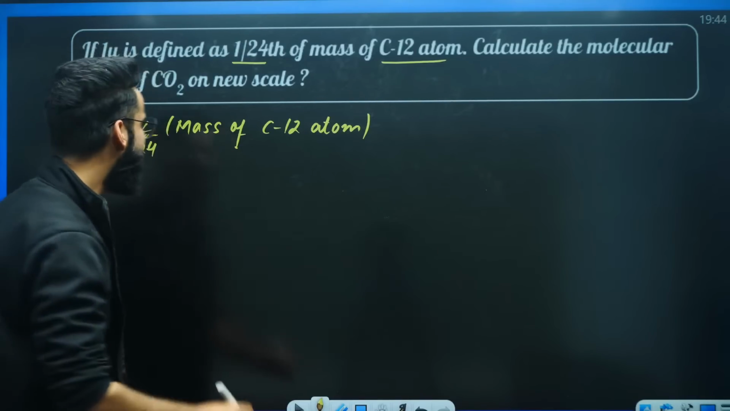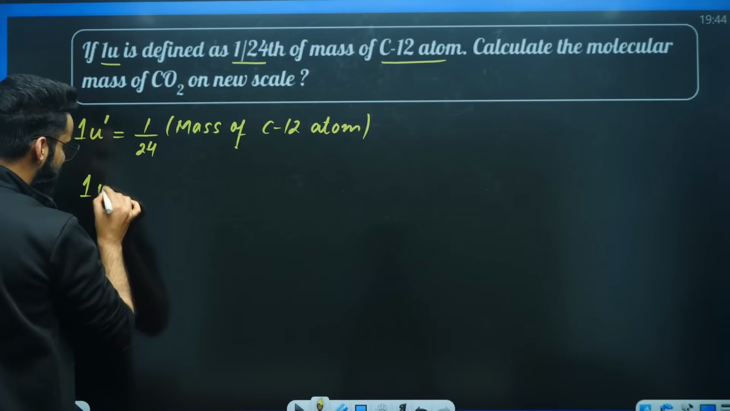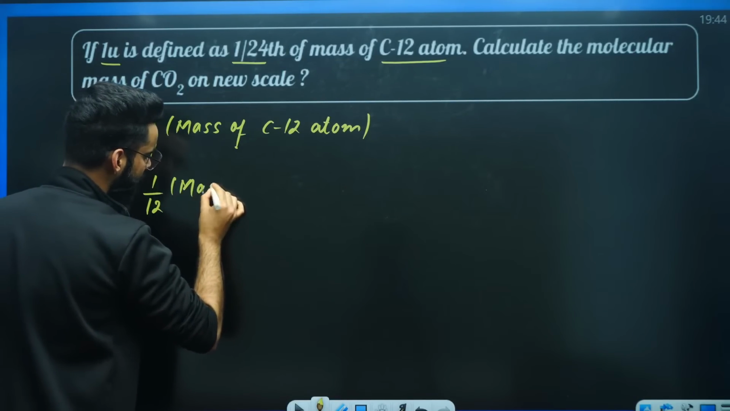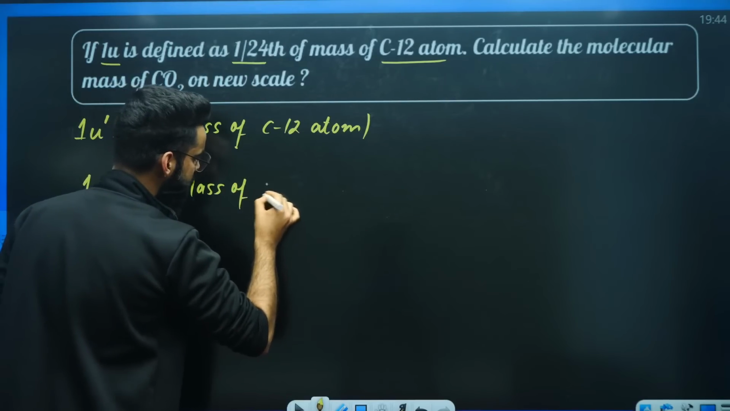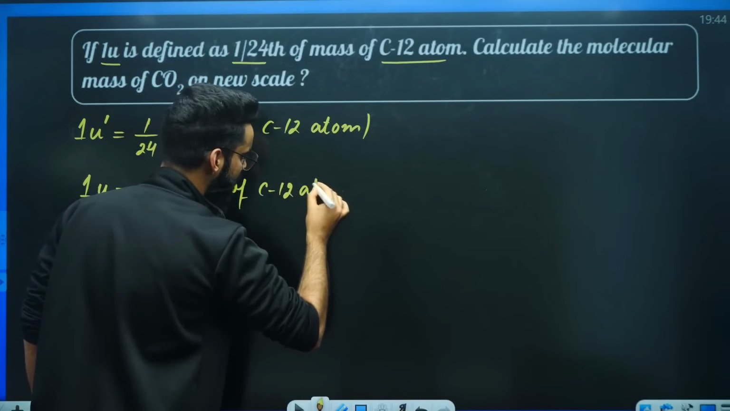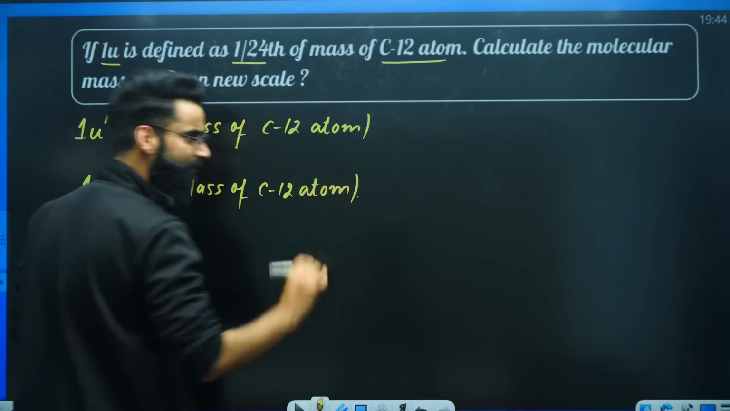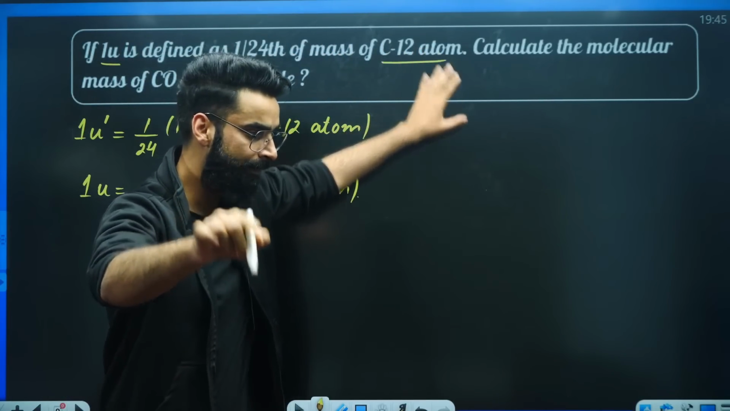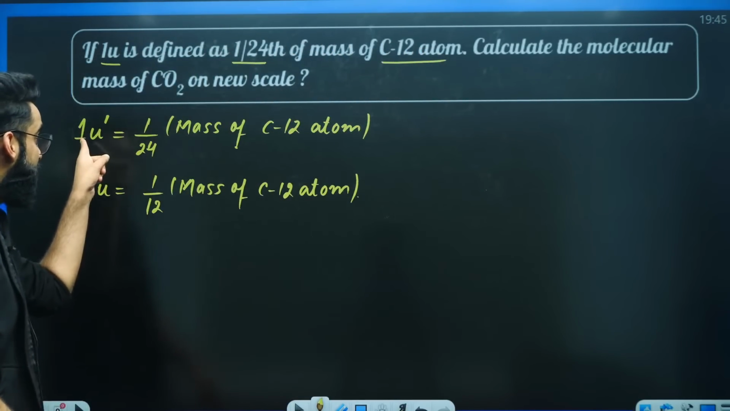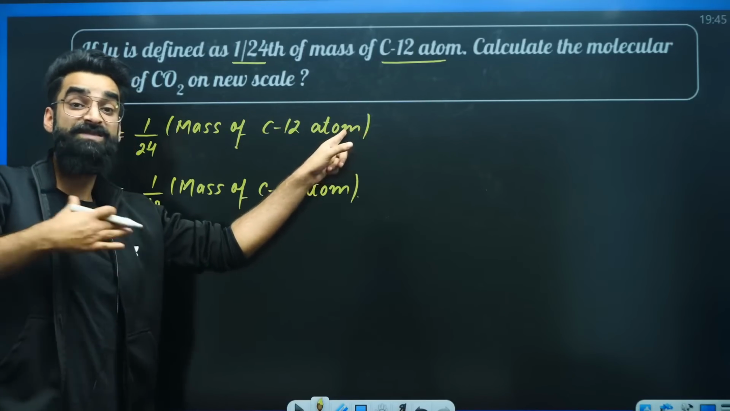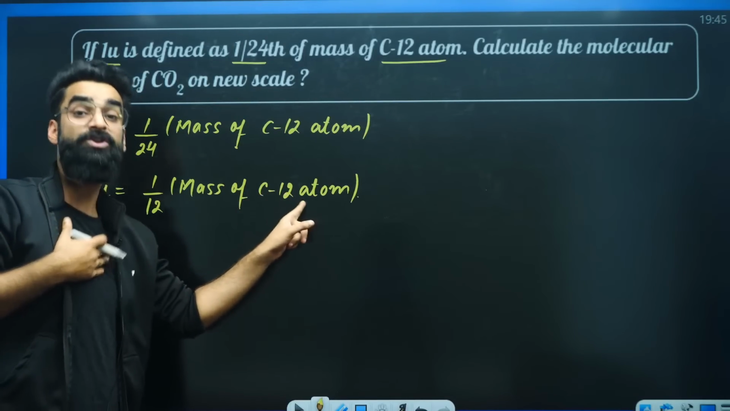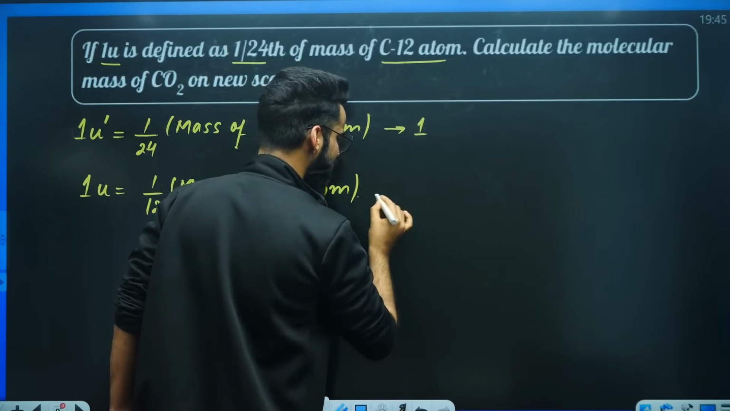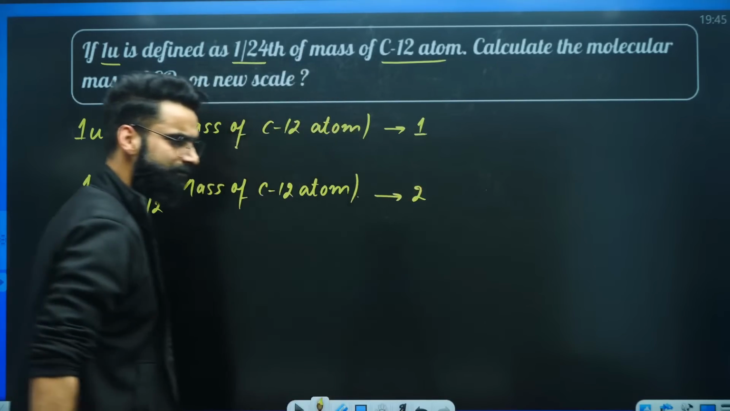Right? How did we define 1U? We defined 1U as 1/12th of the mass of carbon-12 atom. This is how we defined it, right? I did not read the question yet. Just remember the procedure. As per the question, this is how you have to define 1U dash. As per us, this is how we actually define 1U. Let's call this equation number 1. Let's call this equation number 2.